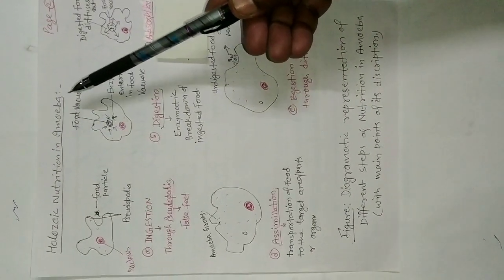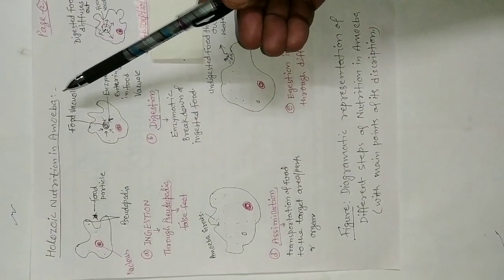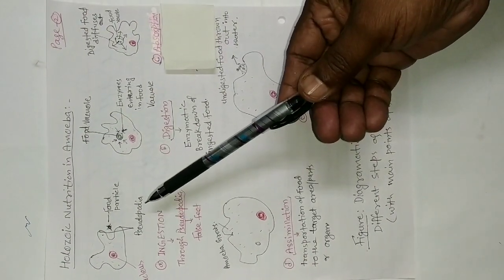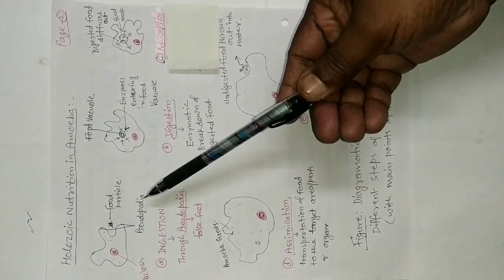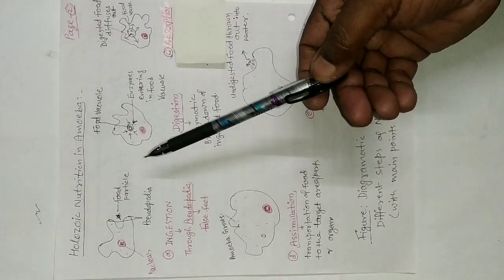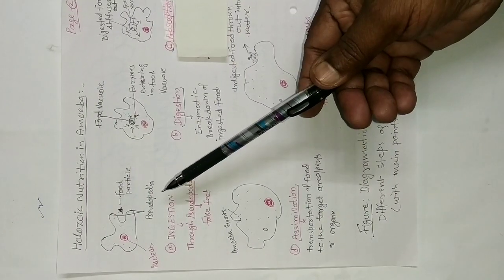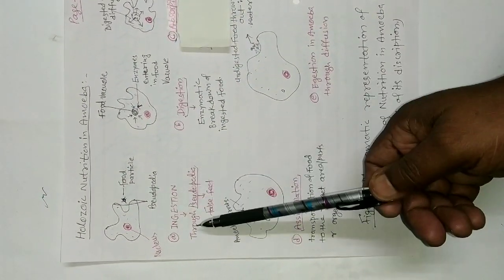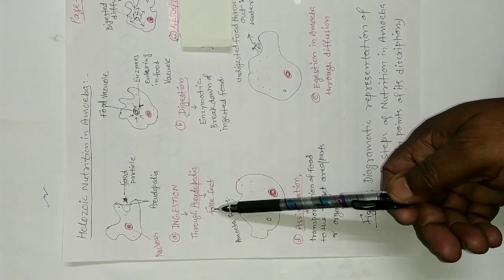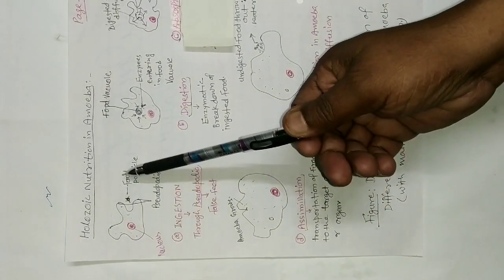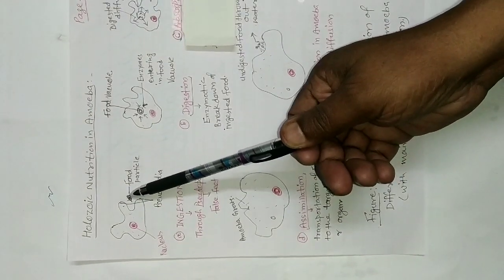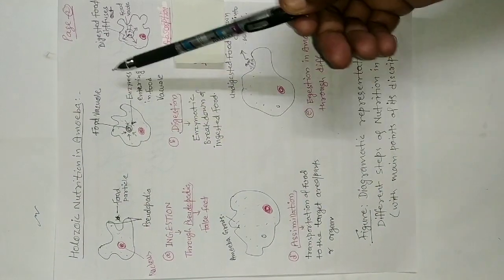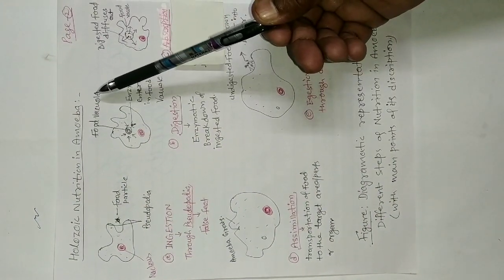Holozoic nutrition in amoeba. It is important from the examination point of view. Amoeba is a one-celled or unicellular organism. It is eukaryotic, having a nucleus. First step, ingestion through pseudopodia, or false feet. Amoeba's food particles are ingested by the pseudopodia. Second step, digestion.